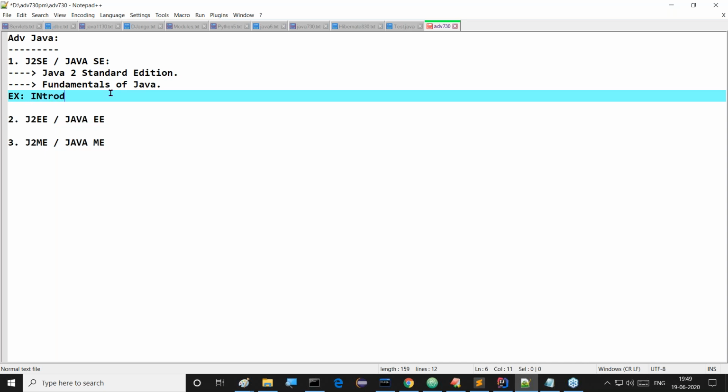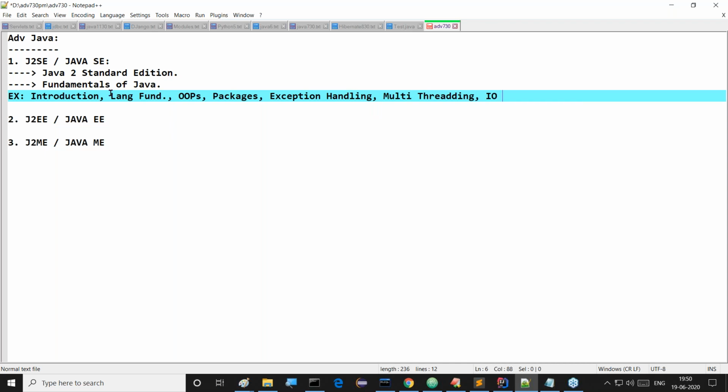So right from the introduction part, the basic introduction for this language, and next one is which one? Then after that, language fundamentals, then after that, object orientation. Next one is packages. Next is exception handling. Then after exception handling, next one is multi-threading.